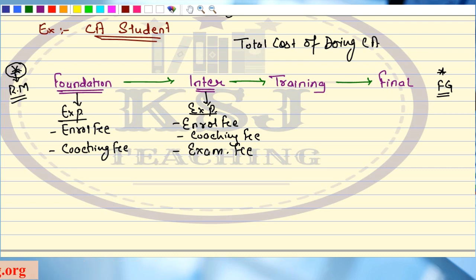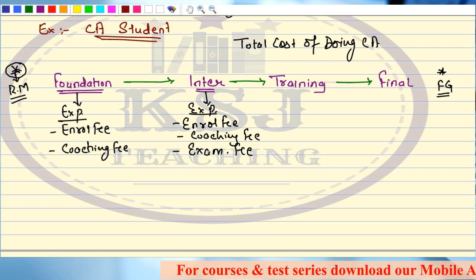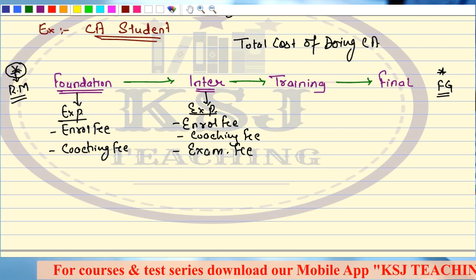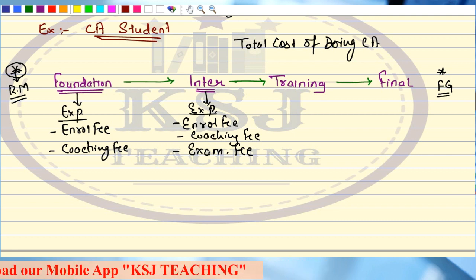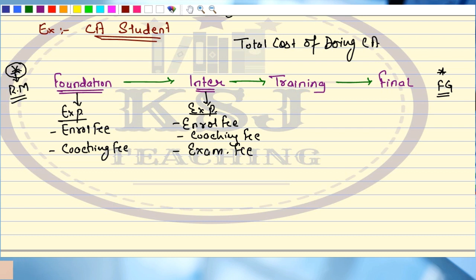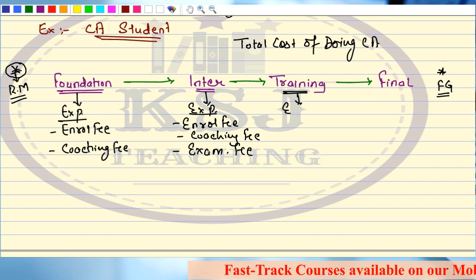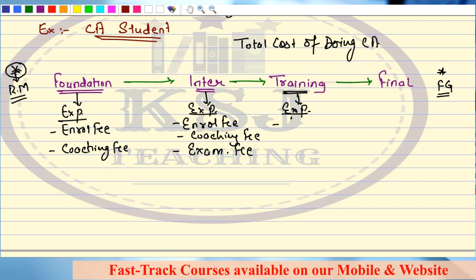Now at the training, sir, we are getting the stipend. We are not incurring any expenditure. Just tell me seriously, how many of you are getting a good amount of stipend? For the amount of work you are doing, how many of you are getting a good stipend? Sir, we are not going to disclose it on YouTube, isn't it? Okay, jokes apart, say at training, again you have some expenditure. Just imagine you have some enrollment fee.